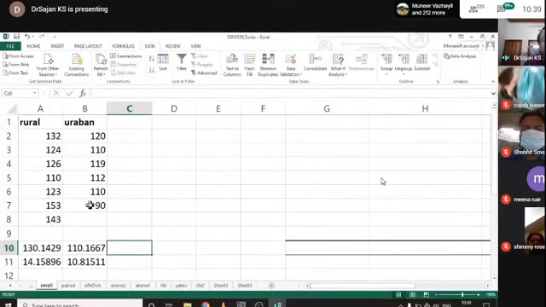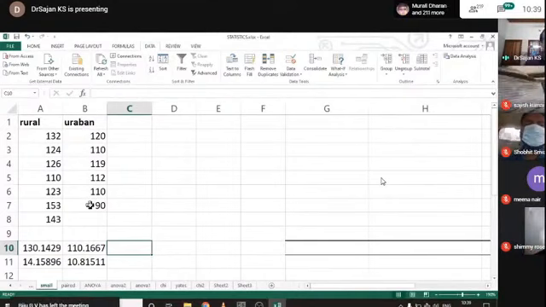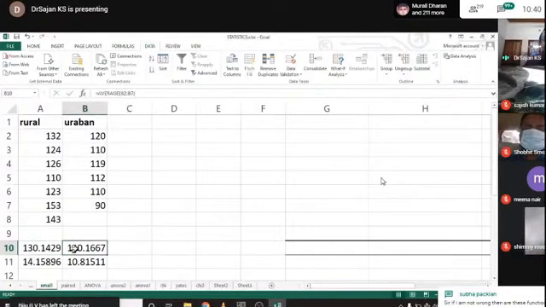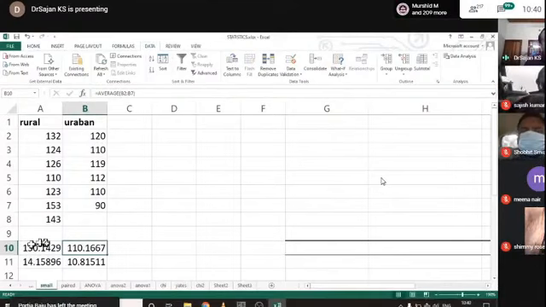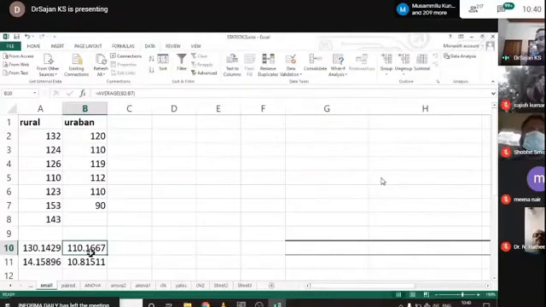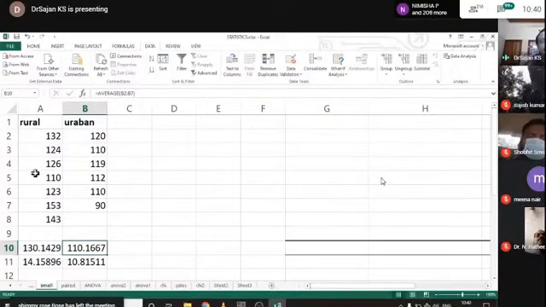I want to test whether there exists any significant difference, because from the mean value it is clear that the rural students have more social intelligence than the urban students. But my sample is very small. Based on this sample, can I predict this result for the population?